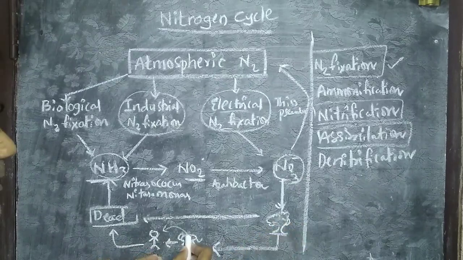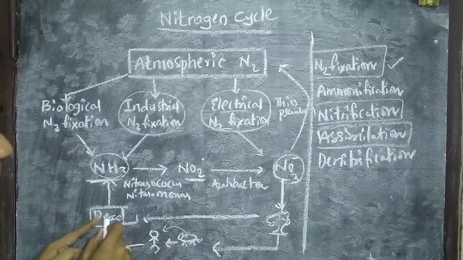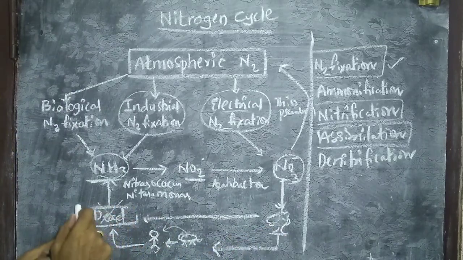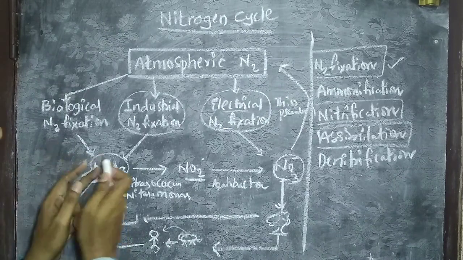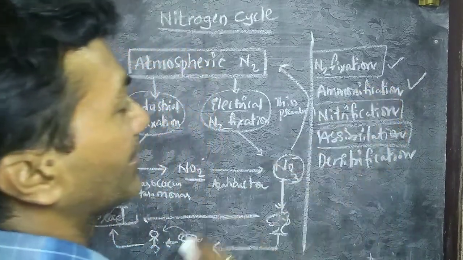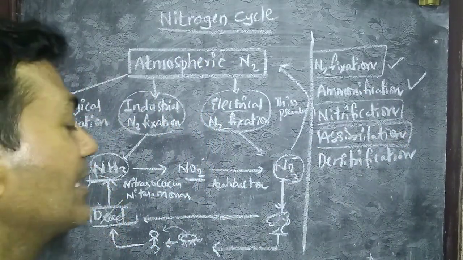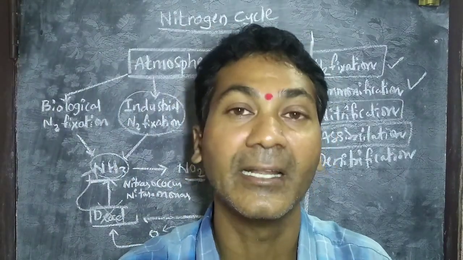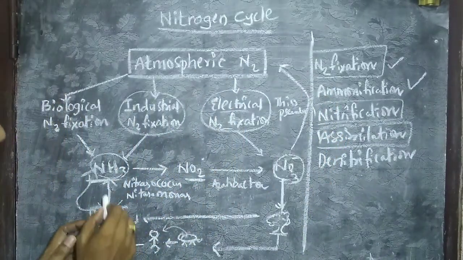One day this plant, herbivore, carnivore or omnivore, whatever it may be, may die and go through the decomposition process. So again ammonia will form. The decaying material forming ammonia is known as ammonification. Ammonification is a process in which the nitrogen present in the biomass is degraded by decomposition, and ammonia will form.